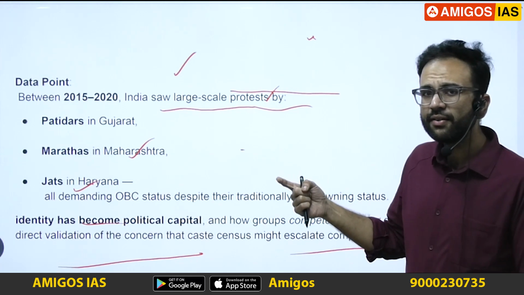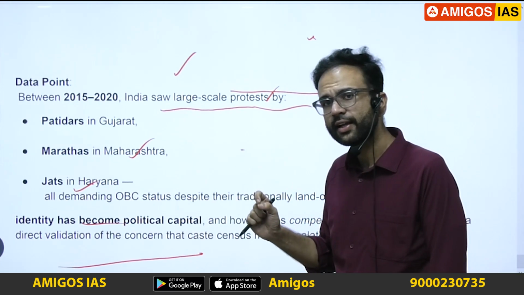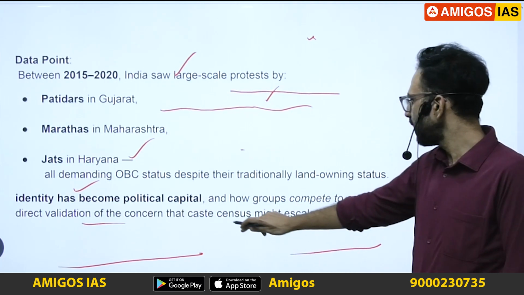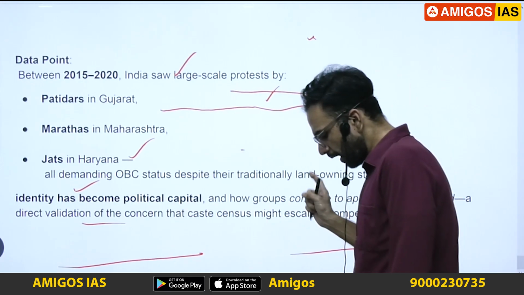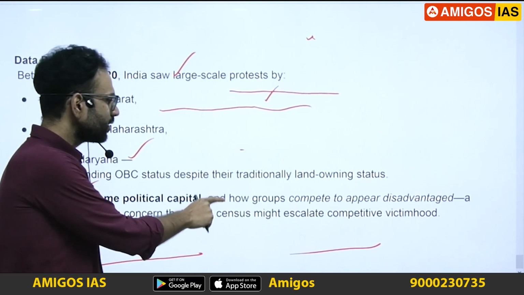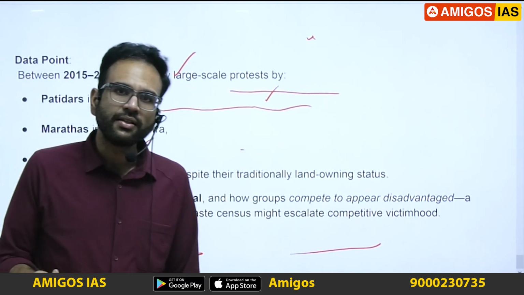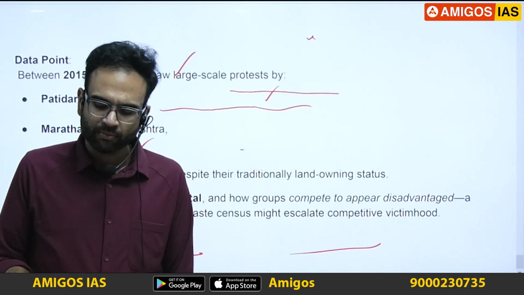So, identity of caste will become a source of political capital. That's a danger. Take a look at this keyword. Caste census might escalate competitive victimhood. You can directly use this. So these are the dangers or perils of having a caste census.